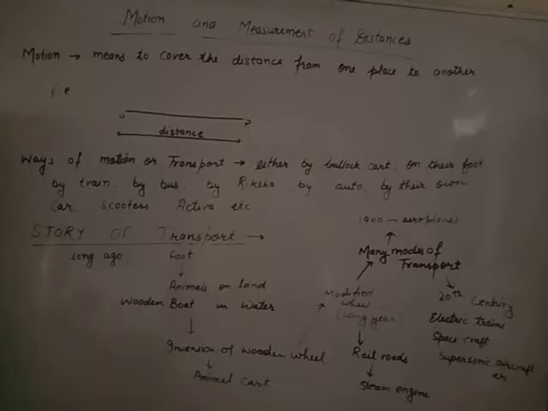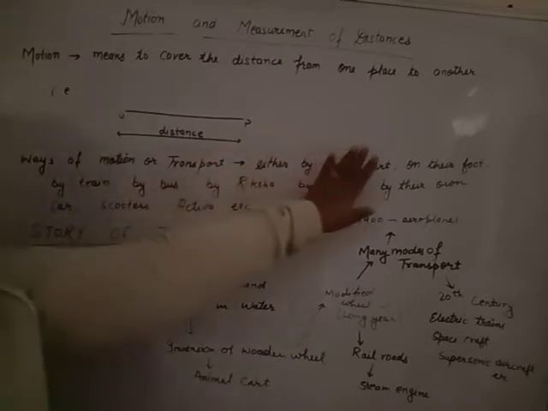That is the motion. Clear? Now, these are the ways of motion.